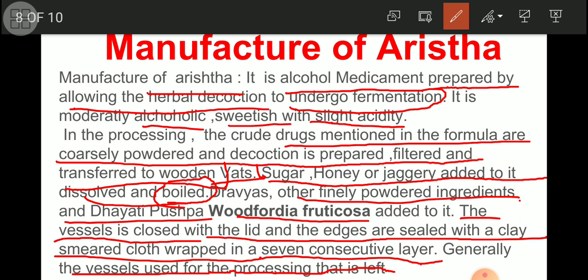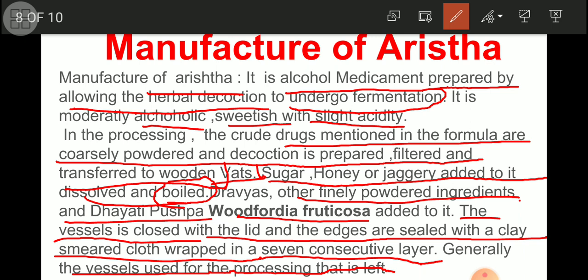Again, a simple procedure we have to follow. The herbal powder we have to take and add into a solution of jaggery or sugar. Then that is to be boiled. After boiling, you have to add the other ingredients, whatever we have formulated, and don't forget to add the flowers of Woodfordia floribunda or Woodfordia fruticosa.